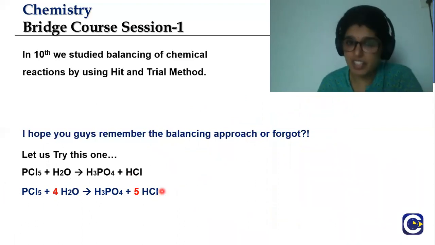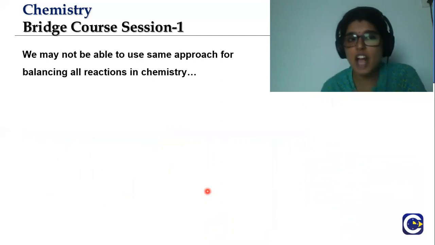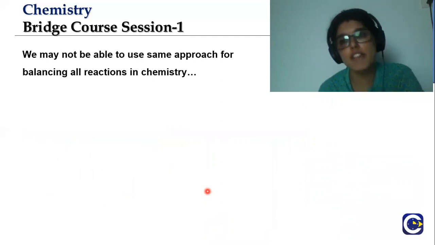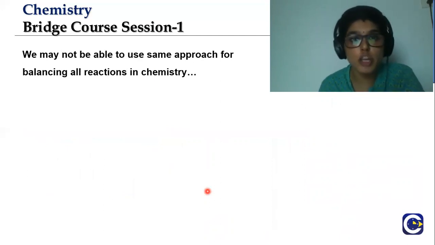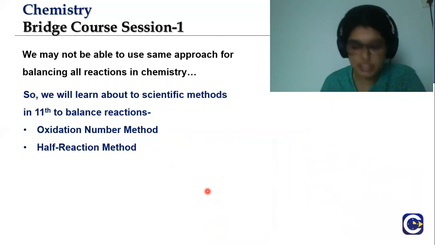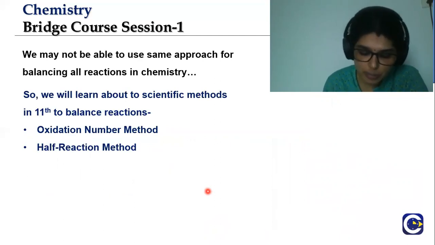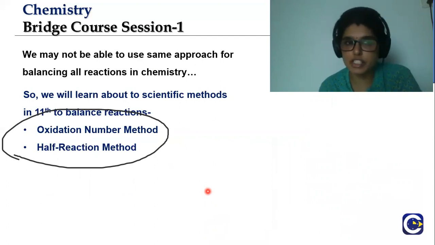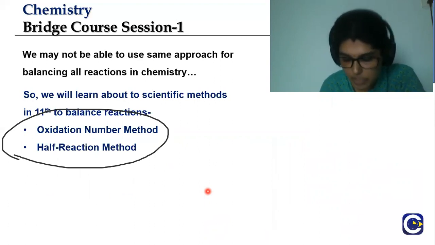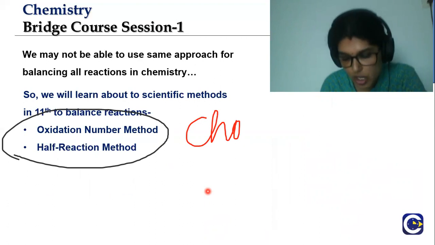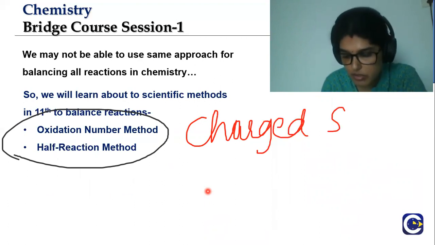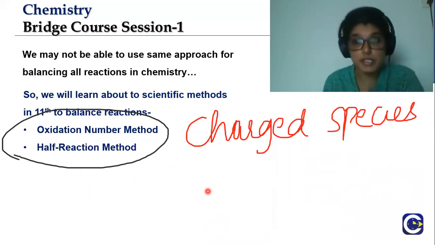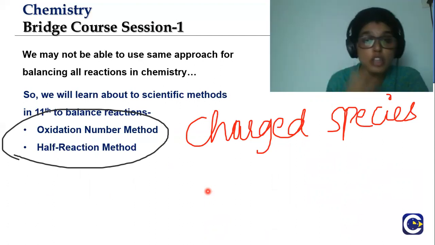Now that we have done it, we can't use this approach everywhere in chemistry. I was talking about redox reactions, isn't it? In redox reactions, we use something called the oxidation number method or the half reaction method, because there are charged species present in redox reactions.